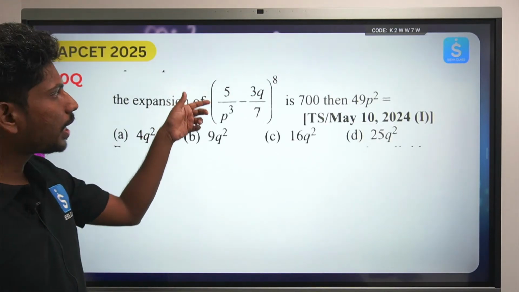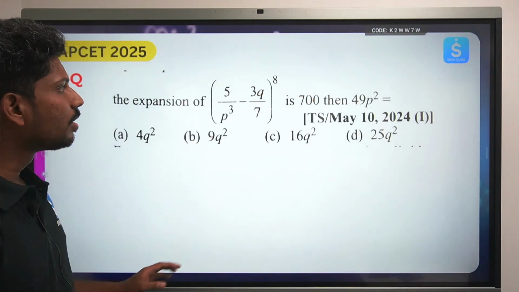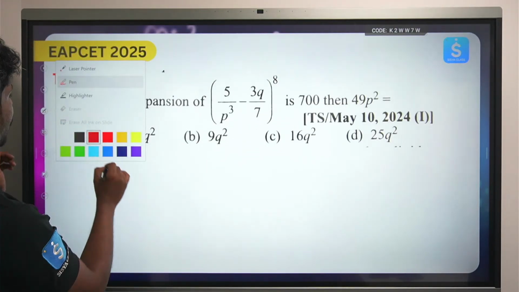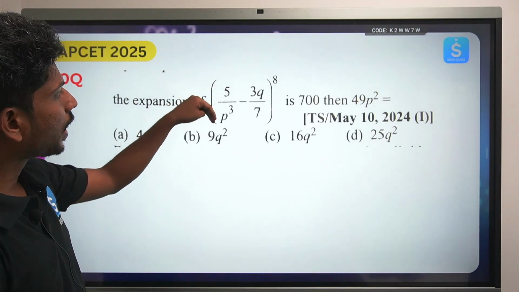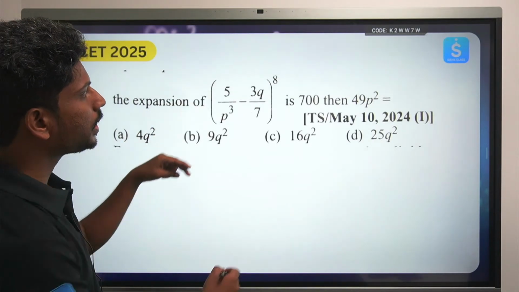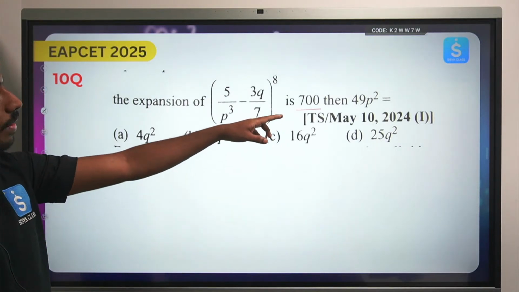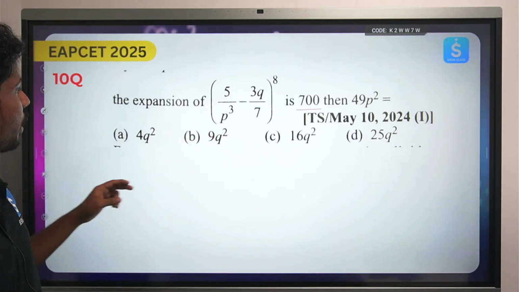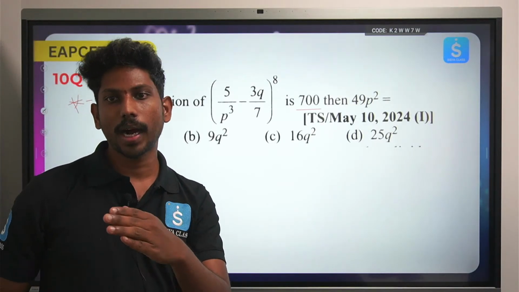The next one is: the expansion of (5 by p cube minus 3q by 7) whole to the power 8 is 700. What is 49p square? Let's try to do it very quickly. This is a similar question to those I have solved in the past 9 lectures.